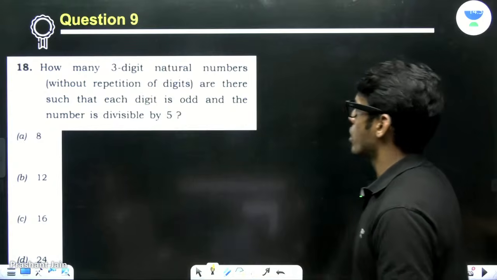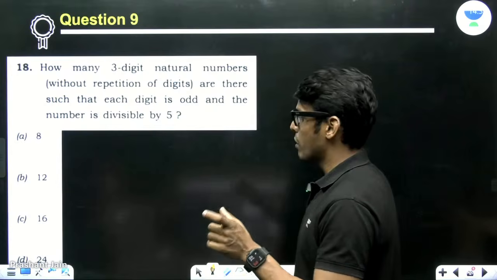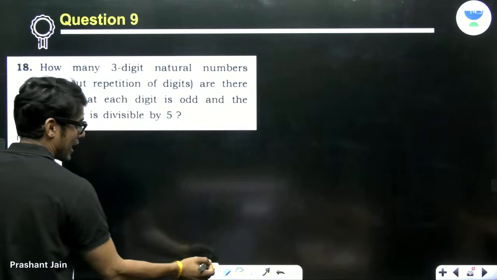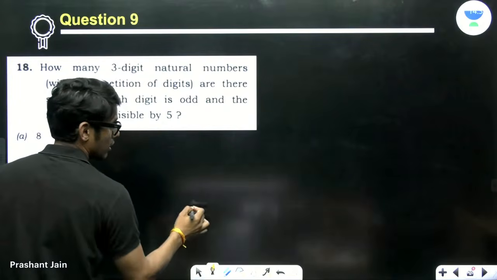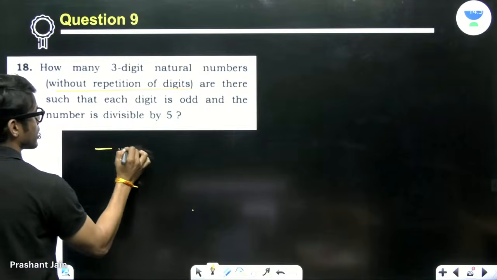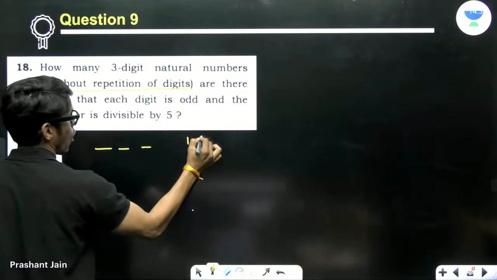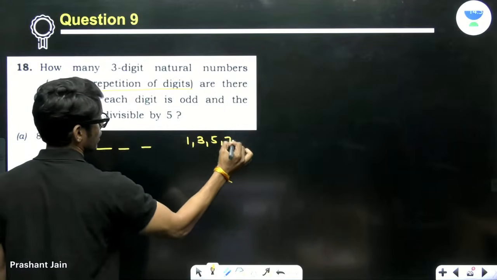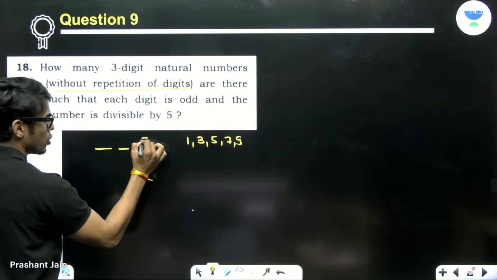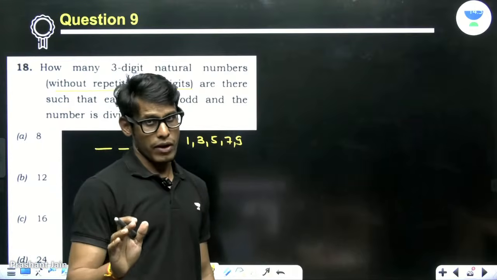How many 3-digit natural numbers without repetition of digits are there such that each digit is odd and the number is divisible by 5? Now you have to take care of a few things here. One important thing is without repetition of digits. 3-digit numbers, and all the digits are odd. So odd digits are these. Now, the number is divisible by 5 means you have to put 5 here. There is no other option. Otherwise, the number will not be divisible by 5.